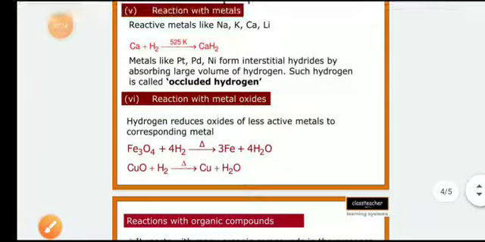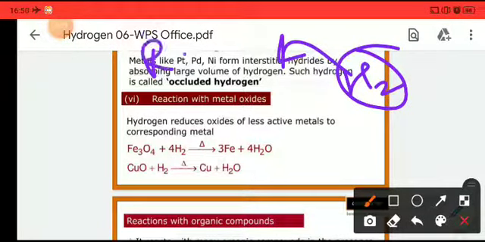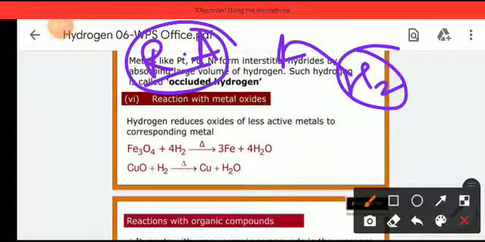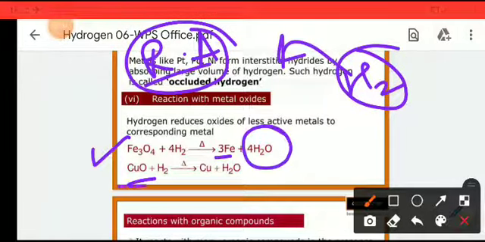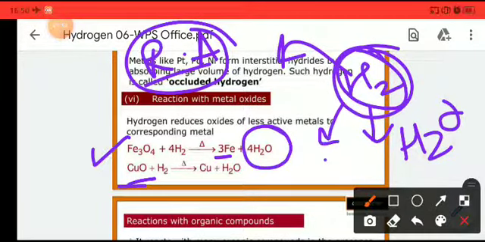Let's move on to the next reaction, that is the reaction with metal oxides. Hydrogen, H2, is a reducing agent, so it will reduce the metal. When a metal oxide reacts with hydrogen, it gives pure metal, and the hydrogen itself oxidizes into water. It reduces the metal oxide to give the simple metal.